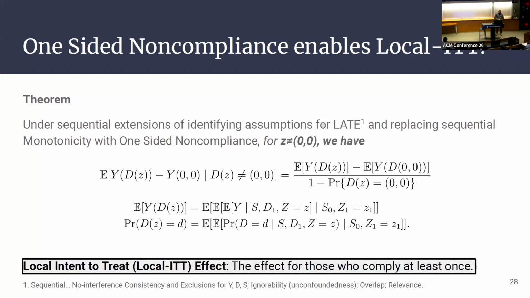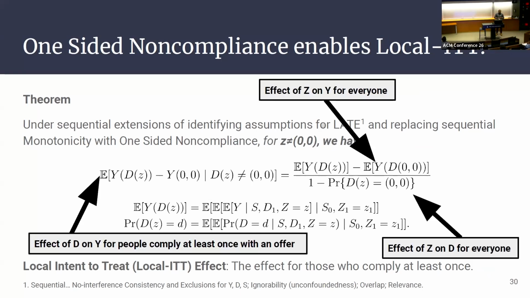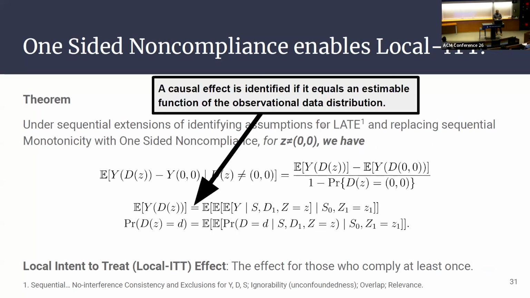So you can also do this for another estimate we call the local intent to treat effect. This is the effect for the people who redeem in any time period, as long as it's at least one time period. And this is also an effect of a treatment on an outcome for some subpopulation, and it's equal to a ratio of effects of offers, one on the outcome and the other on treatment. This is also identified because all the counterfactual averages are equal to functions of the observed data distribution.